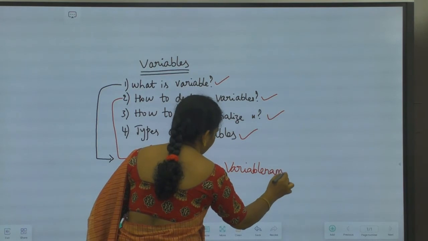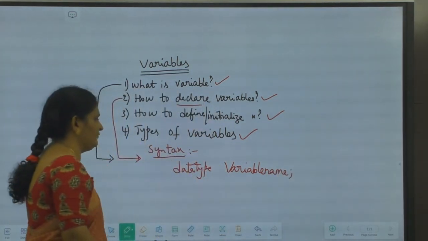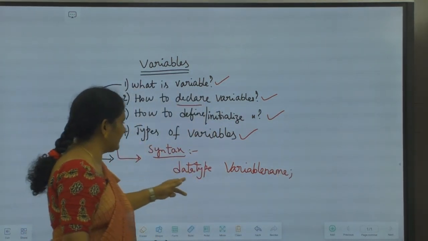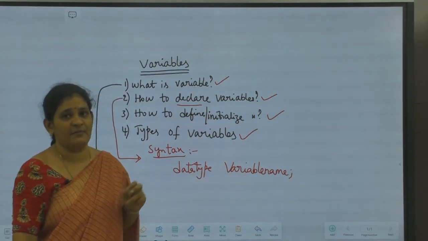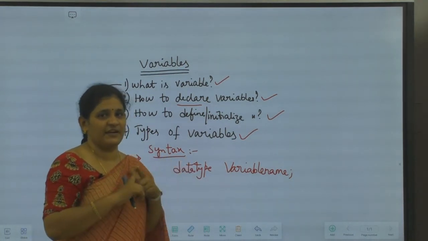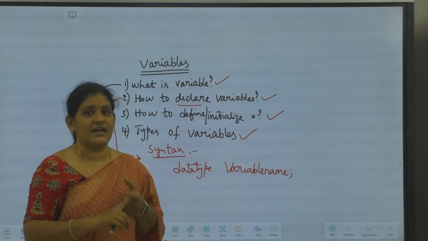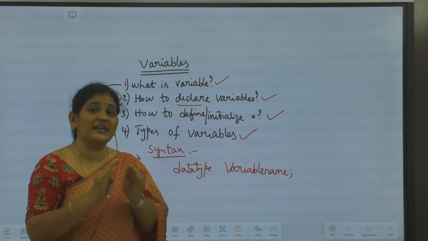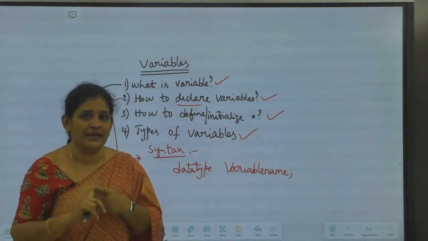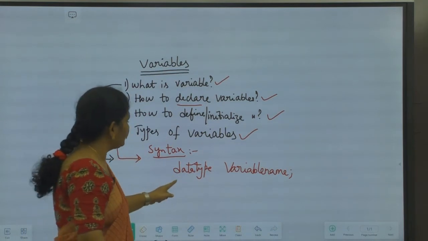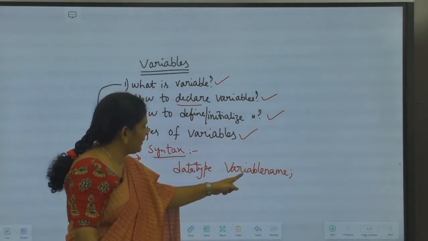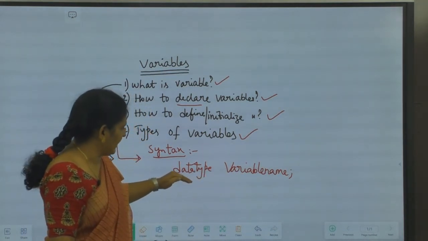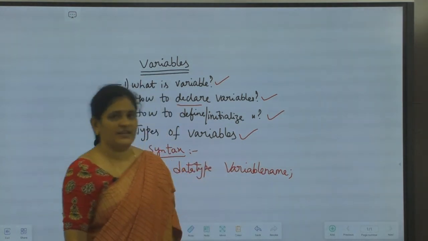This is the way we usually declare the variable. What is the syntax to declare the variable? Data type followed by variable name. I have discussed this point when I have discussed data types, where we use the data types to declare the variables. I have given the first point as to declare the variables. So how to declare the variables is, the syntax is this one: data type space followed by variable name.